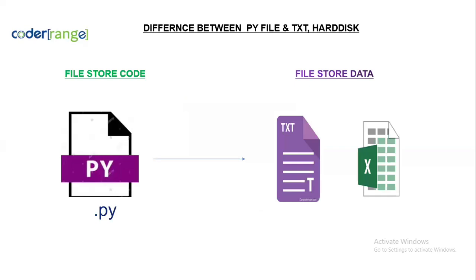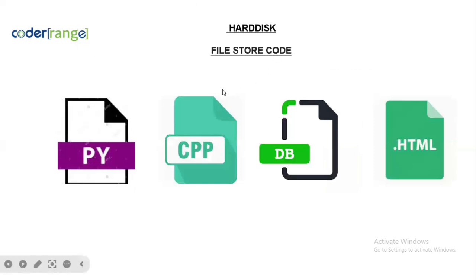Now, in the last session I discussed what an application is. An application is used to open or read a file. For example, you have a text file or an Excel file, and you use applications like MS Office. Like that, a Python file also needs one. If you write code inside a Python file, where is it stored? It's on the hard disk. For that file also, we need applications or not? Yes, those applications are mandatory.